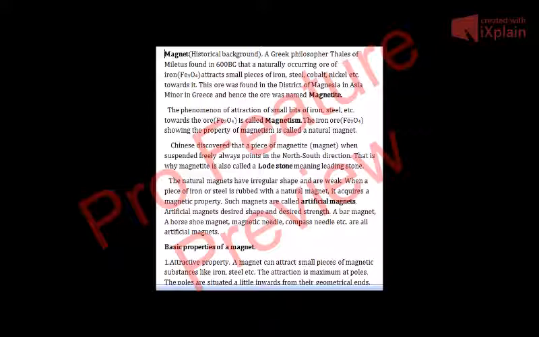So this ore was found in the district of Magnesia in Asia Minor in Greece. There is a district in Miletus in Greece known as Magnesia. This Thales was from that district, and he found this ore in that district, and hence this iron ore was named magnetite.